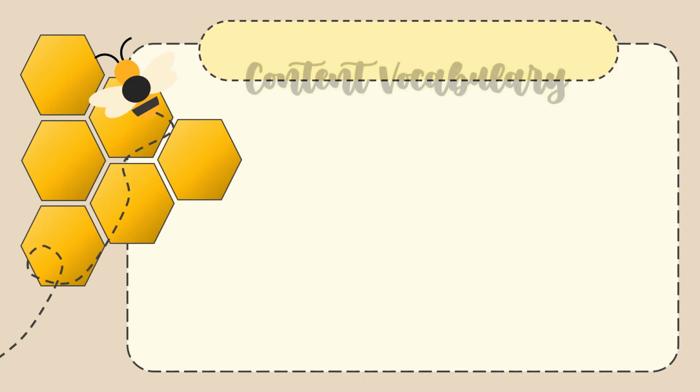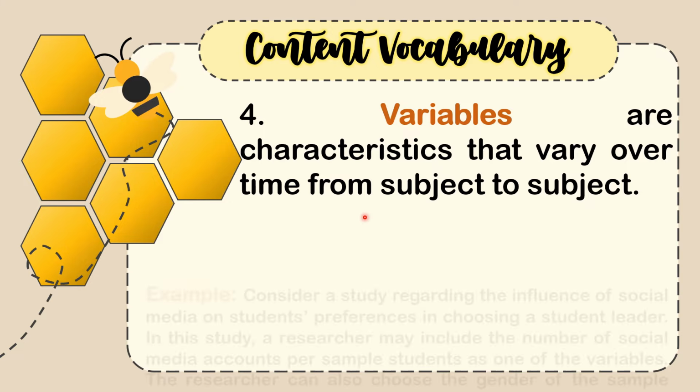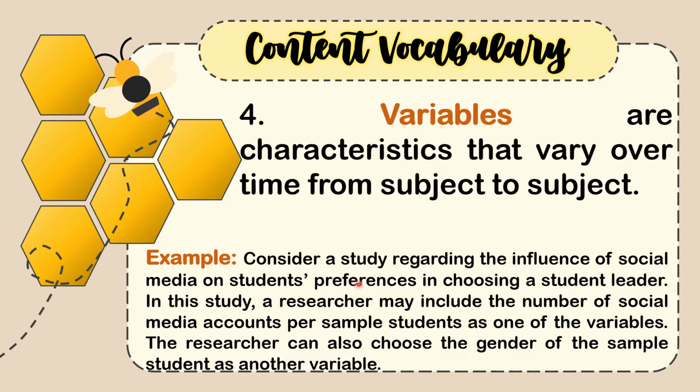The fourth one we have here is variables. Variables are characteristics that vary over time from subject to subject. For example, consider a study regarding the influence of social media on students' preferences in choosing a student leader. In this study, a researcher may include the number of social media accounts per sample student as one of the variables. The researcher can also choose the gender of the sample student as another variable.